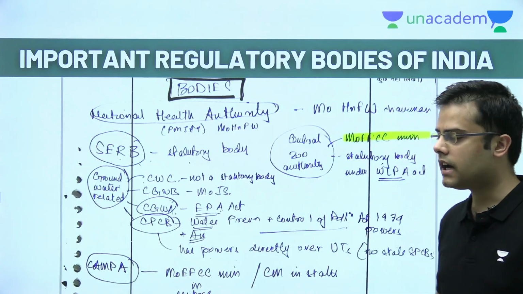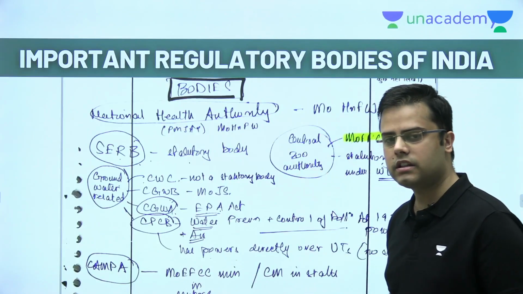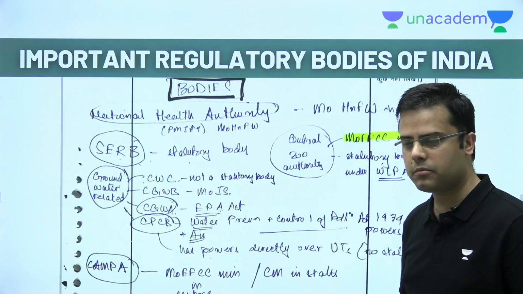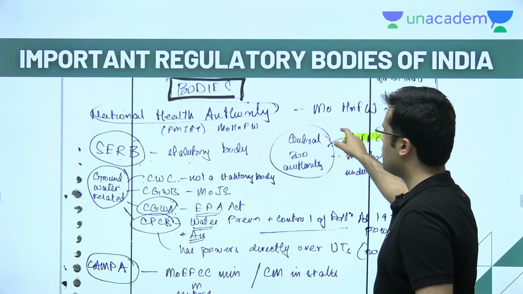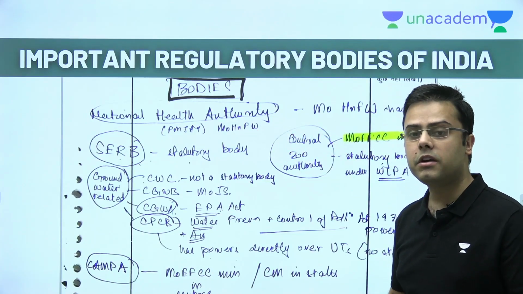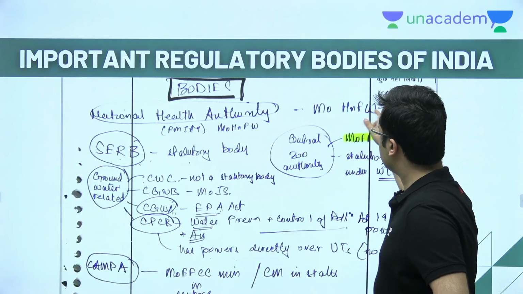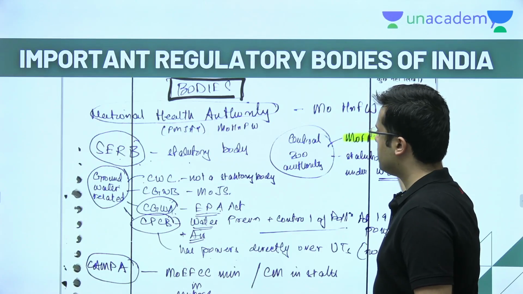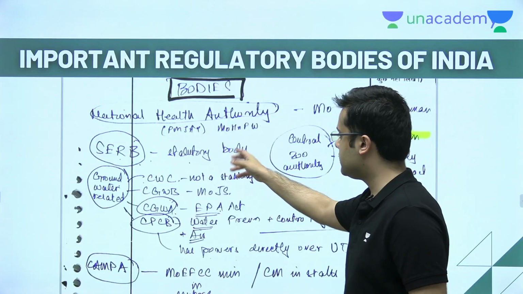So what I had done is I had created a list of important bodies that I came across in the current affairs as well as some in the static portion, and I wrote who is the chairman. For example, the National Health Authority, which basically looks after the implementation of Ayushman Bharat, is headed by the Minister of Health and Family Welfare. Then SERB is a statutory body.